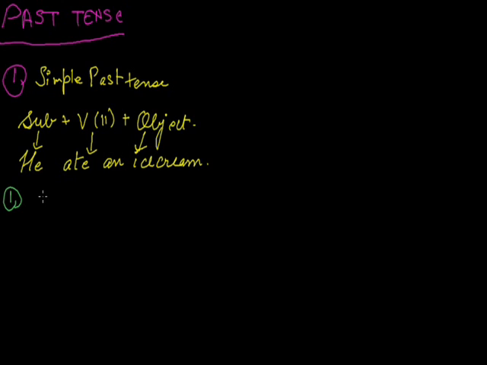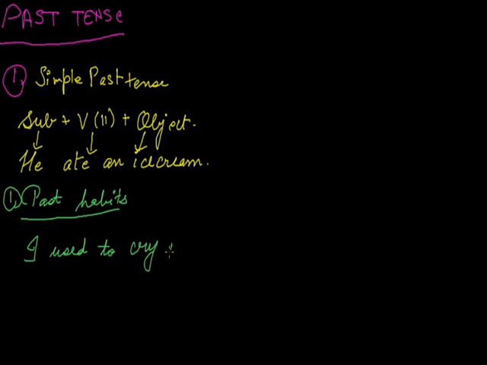First, it is used where we have to speak about our past habits. Past habits are the habits that we used to do in the past, but now it is not continued. Now we do not do it. For example, if I say, I used to cry when I was small.